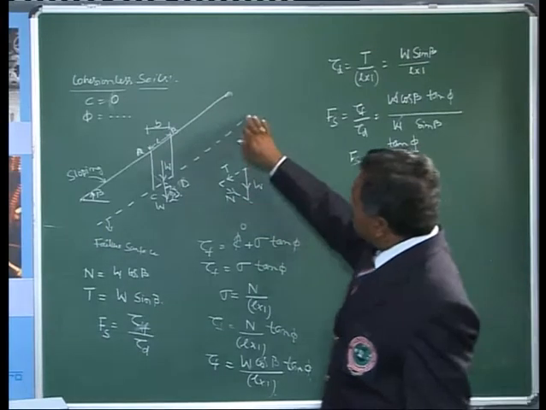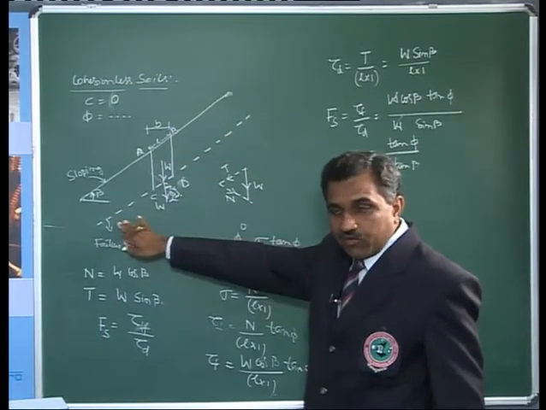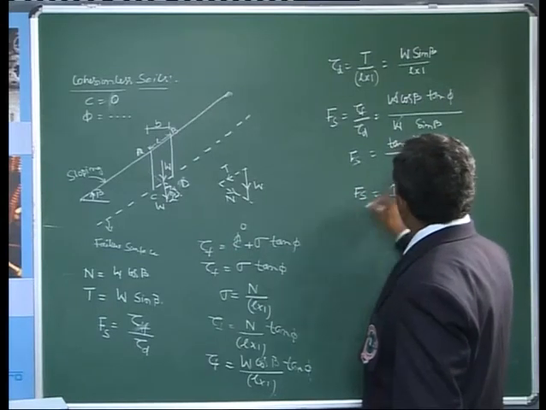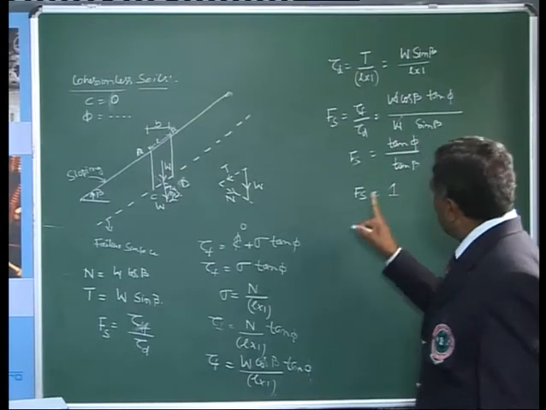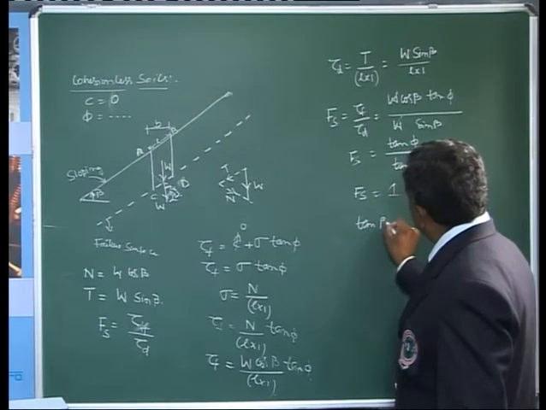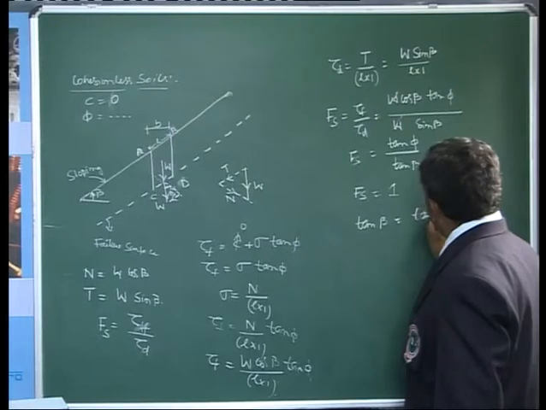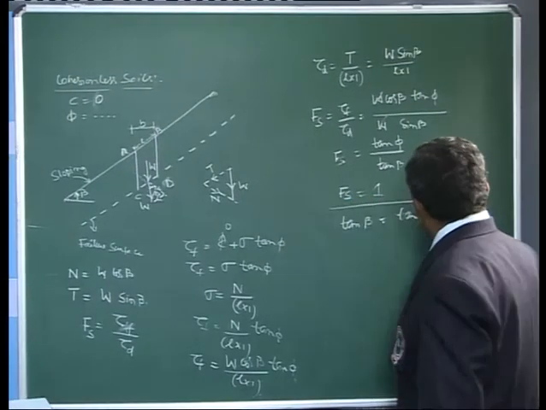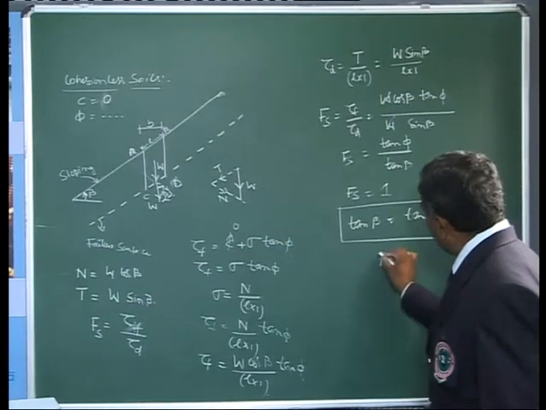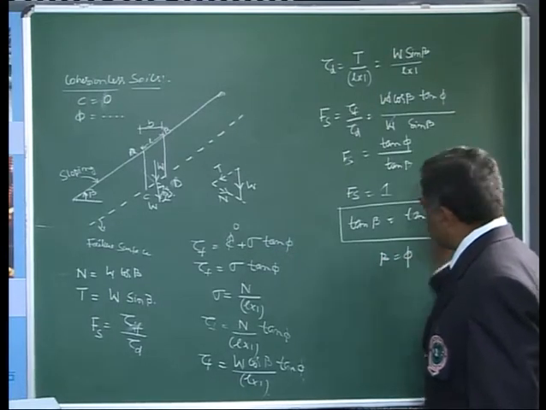Under the limiting condition, when the slope fails, my factor of safety would be 1. When Fs is 1, then tan beta will be equal to tan phi. This is under the limiting condition, which tells us beta equals phi.